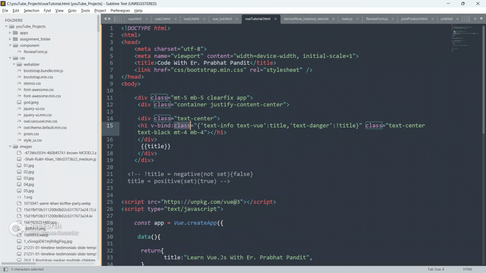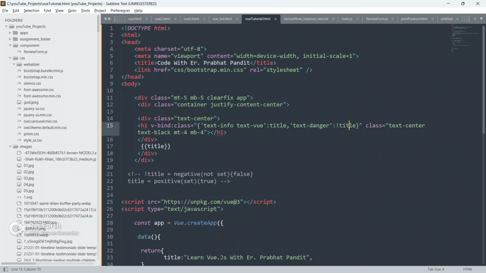So we v-bind, and what to bind? Class. Text-info, text-view if the title is set, or text-danger if the title is not set.